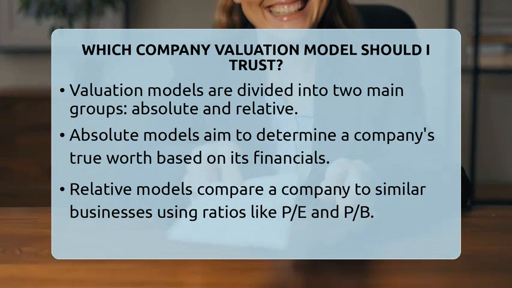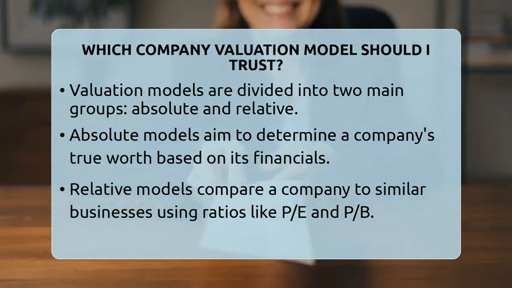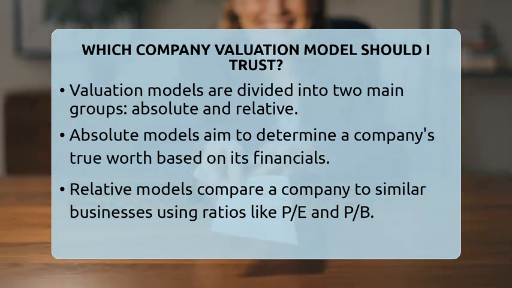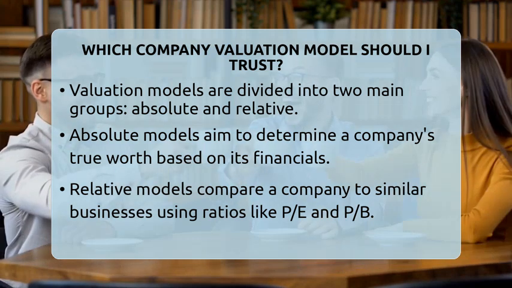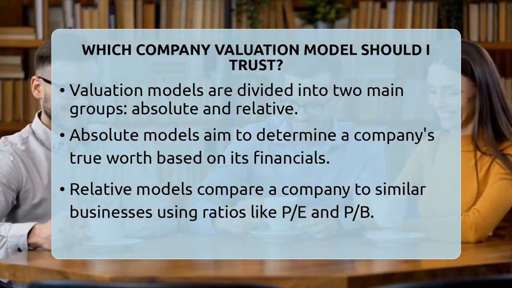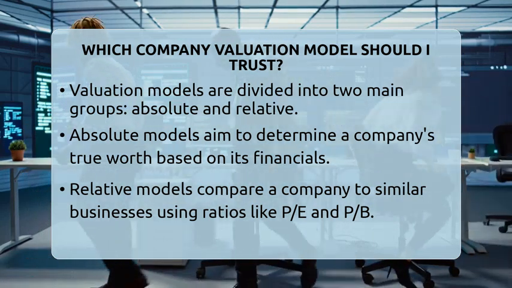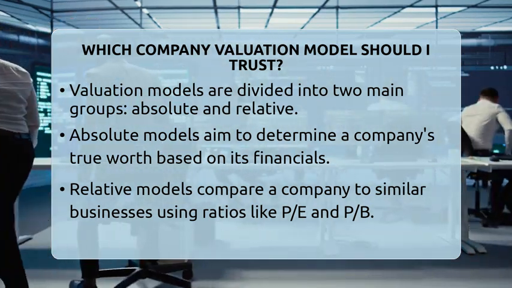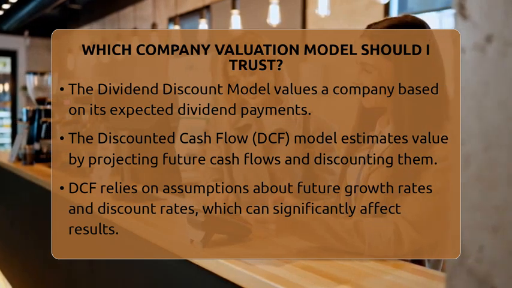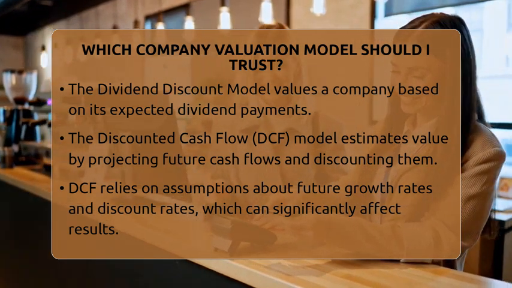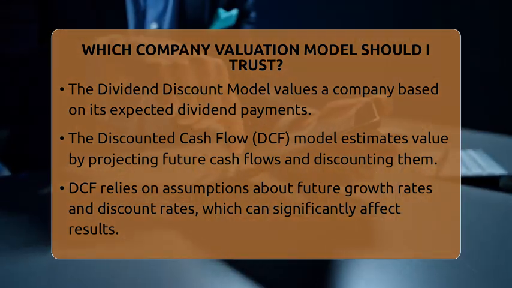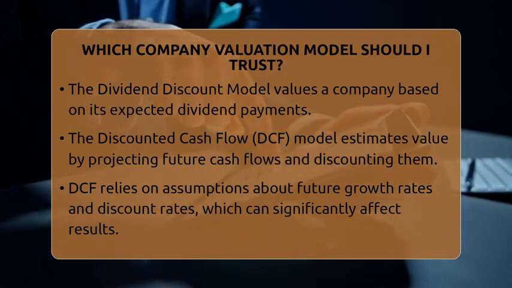Absolute valuation models include the dividend discount model and the discounted cash flow method. The dividend discount model looks at the dividends a company pays out and discounts those future payments back to today's value. It works best for mature companies that pay steady dividends. If a company doesn't pay dividends or has irregular payouts, this model isn't very helpful.